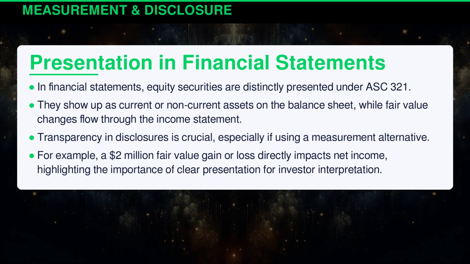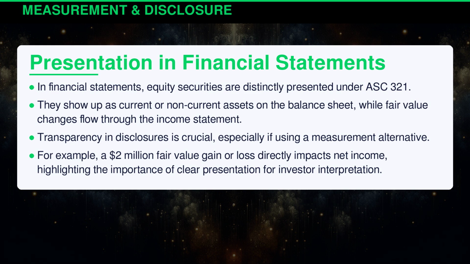In financial statements, equity securities are distinctly presented under ASC 321. They show up as current or non-current assets on the balance sheet, while fair value changes flow through the income statement. Transparency and disclosure are crucial, especially if using a measurement alternative. For example, a $2 million fair value gain or loss directly impacts net income, highlighting the importance of clear presentation